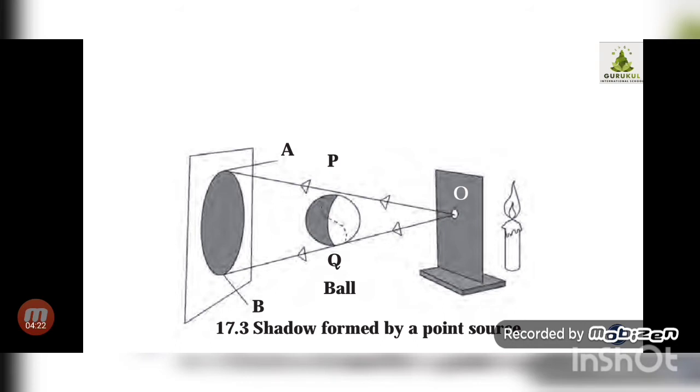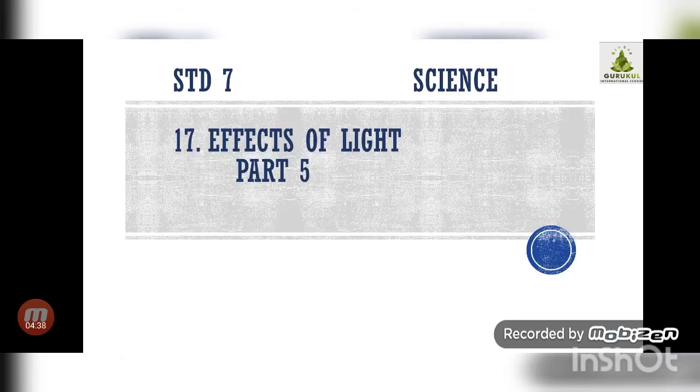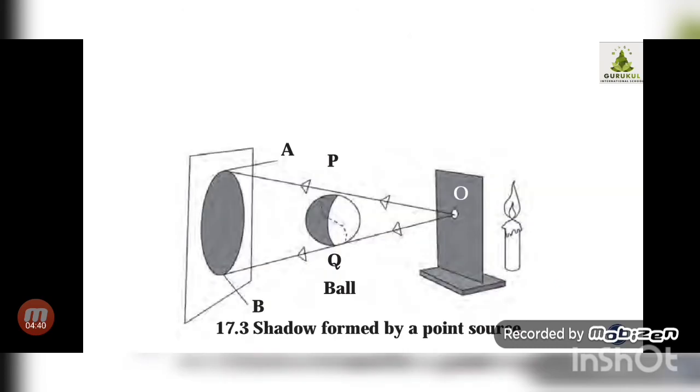So a point source is a small beam of light which is emerging through a small hole, and an extended source is a spread out source, spread out light. Now there is a difference between the shadows obtained from the point source and the shadows obtained from the extended source. Means if the source of light is pointed, how will the shadow be formed, and if the source of light is extended, how will the shadow be formed.